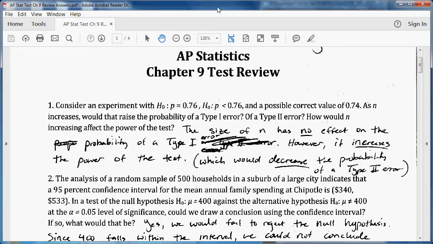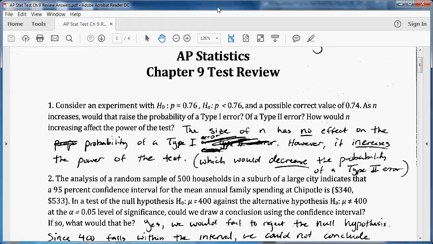As our sample size, as n, increases, would that raise the probability of a type 1 error, of a type 2 error, and how would it increasing affect the power of the test? The sample size n has no effect on the probability of a type 1 error, but it does increase the power of the test, which, because that's related to the probability of a type 2 error, would decrease the probability of a type 2 error.